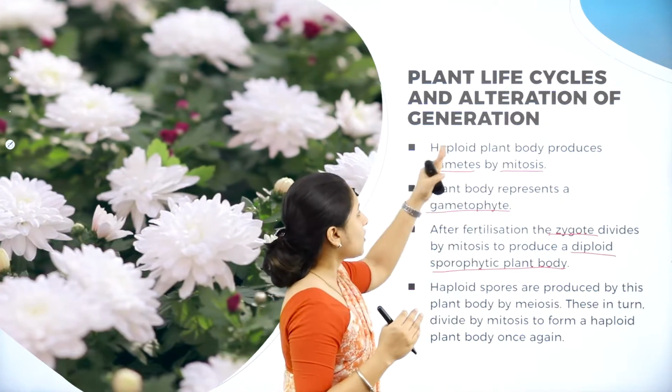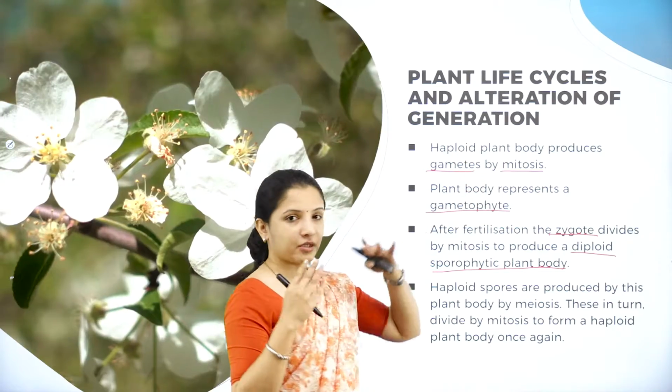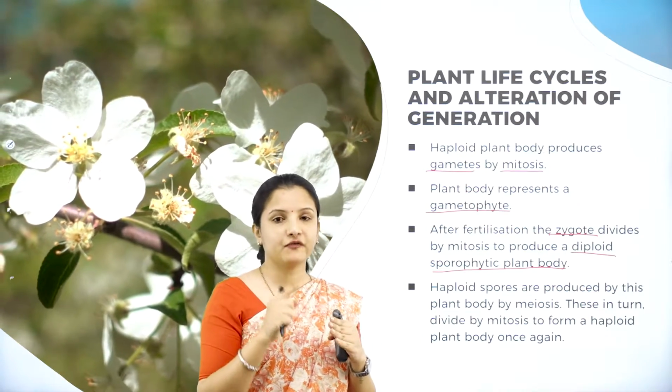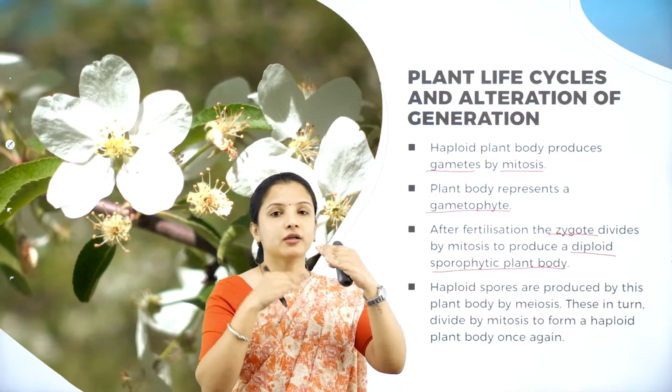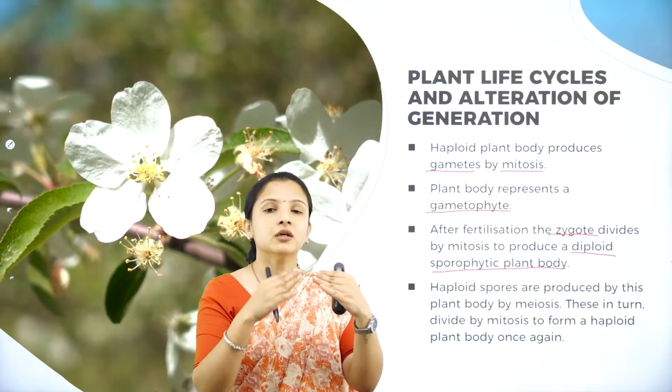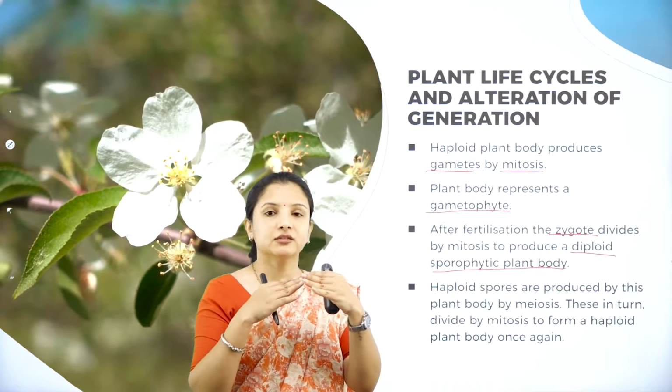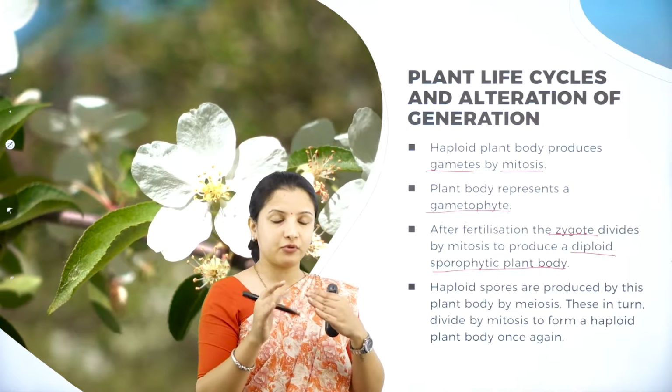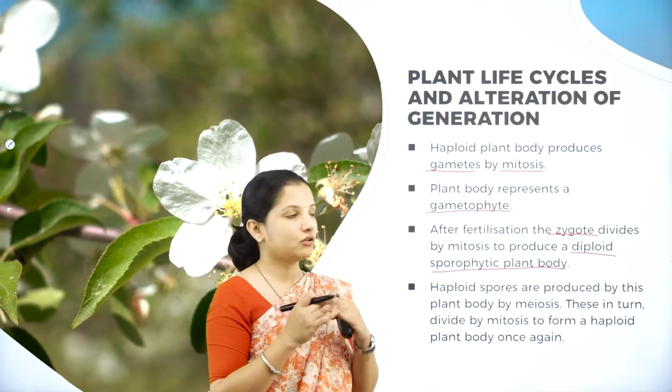So what has happened here? From the haploid plant body, which was the gametophytic generation, it entered into the diploid generation, that is the sporophytic generation. So this is nothing but alteration of generation.